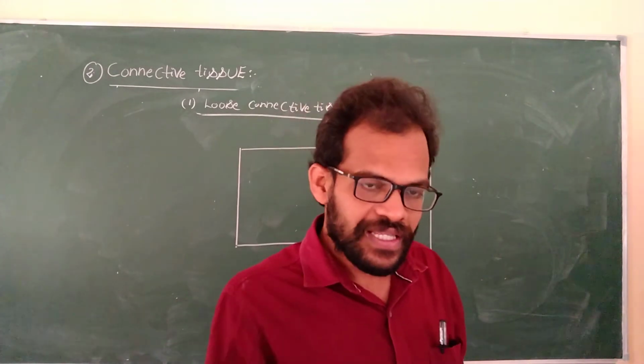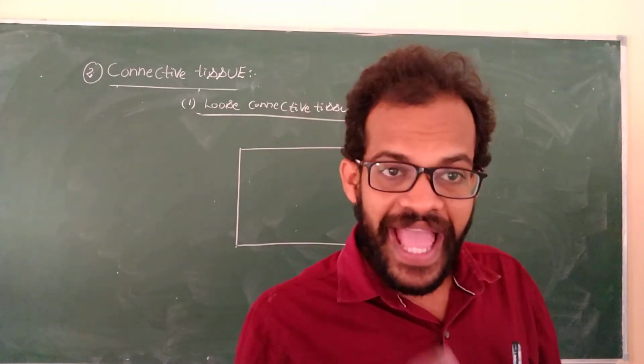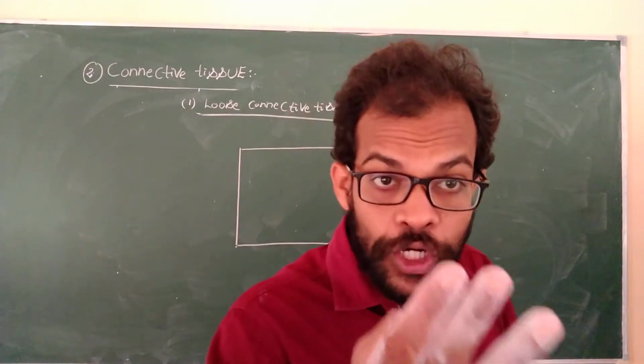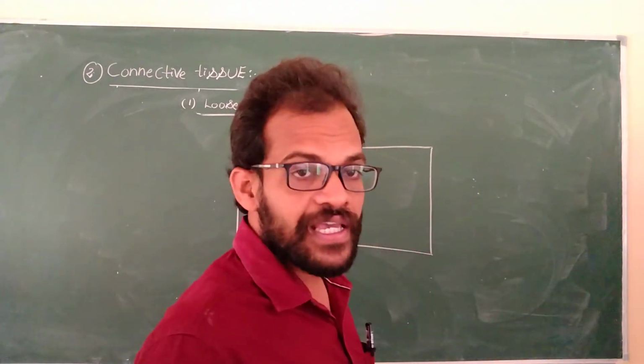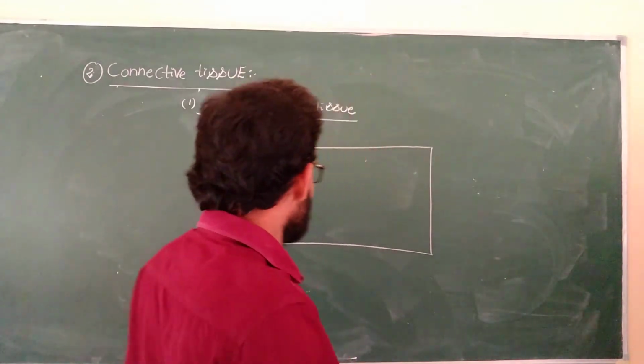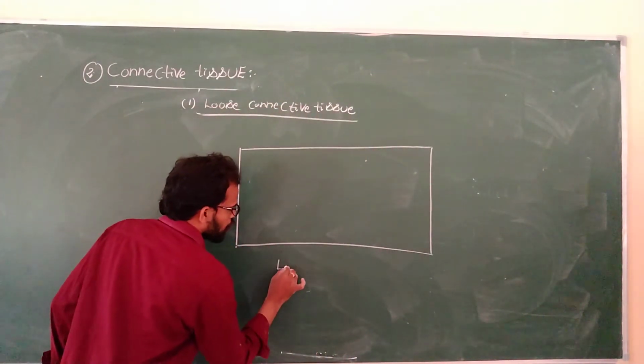There are three types of fibers: collagen fibers, elastin or yellow elastic fibers, and reticular fibers. These three fibers are present, along with the matrix. It is a loose connective tissue.